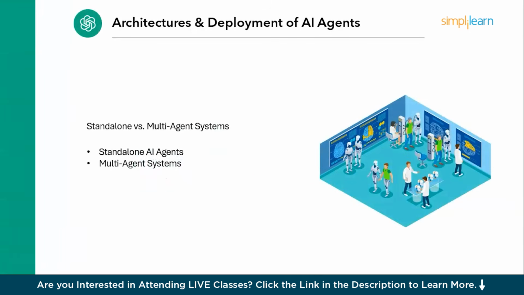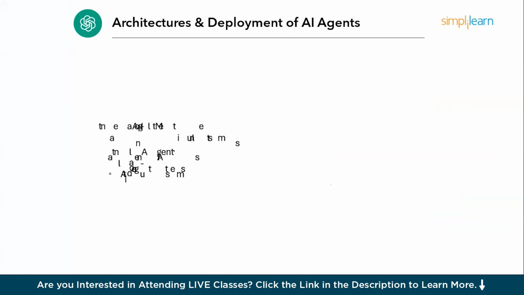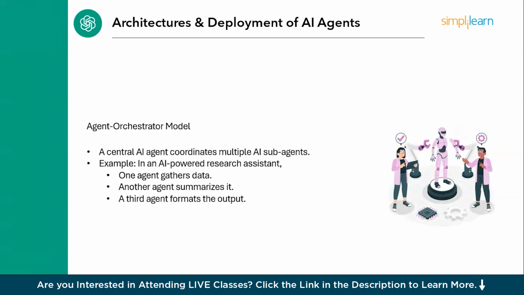So, in the first one, we have standalone versus multi agent systems. So, firstly, the standalone AI agents. They perform tasks independently. For example, ChatGPT. Multi agent systems, on the other hand, work together to achieve complex tasks. For example, one agent for summarization, another for execution. Now, next in this particular stage is the agent orchestrator model. A central AI agent coordinates multiple AI sub agents. For example, in an AI powered research assistant, one agent gathers all the data that is required, the second agent summarizes all the information collected, and the third agent formats the output.